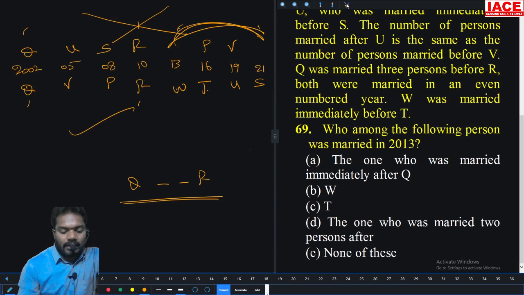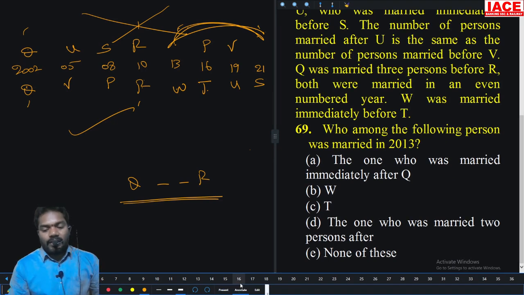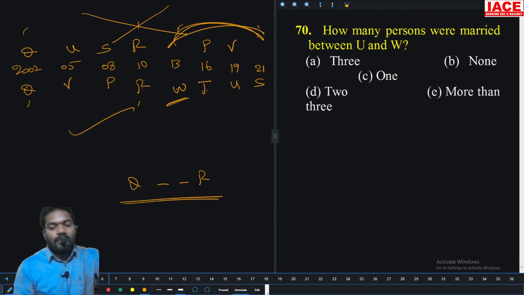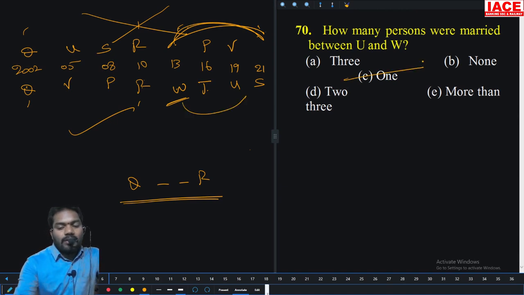Question number 69. Who among the following persons married in 2013? Who is in 2013? W. So option B is the right answer. Next, how many persons were married between U and W? U and W, 1 person. Option C.